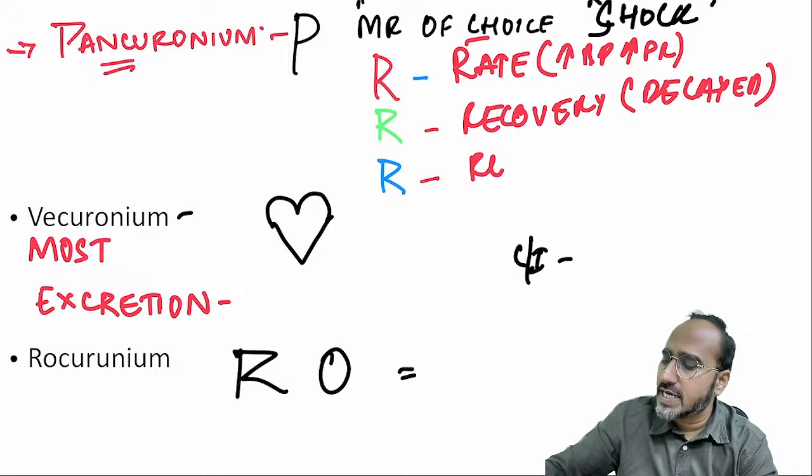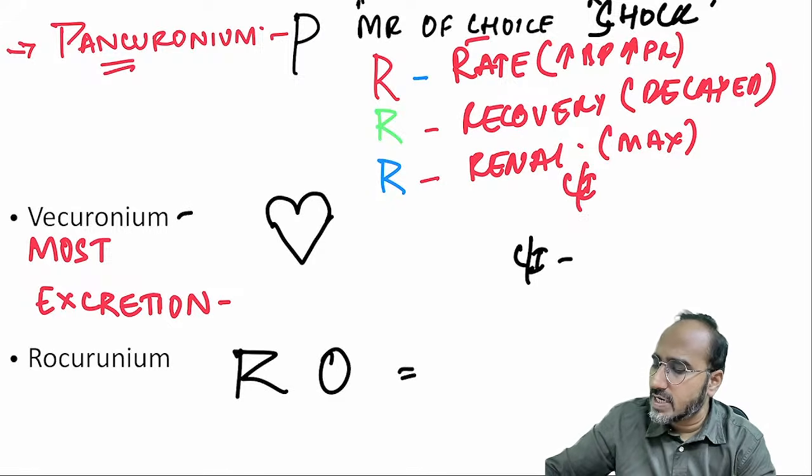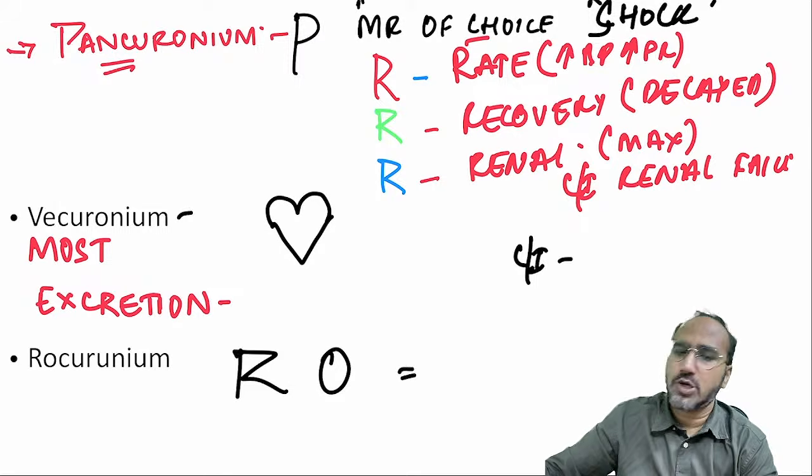Last R is what, guys? Renal. Pancuronium has maximum renal excretion. Hence it is contraindicated in renal failure. Contraindicated in renal failure. All three MCQ points of pancuronium are covered.